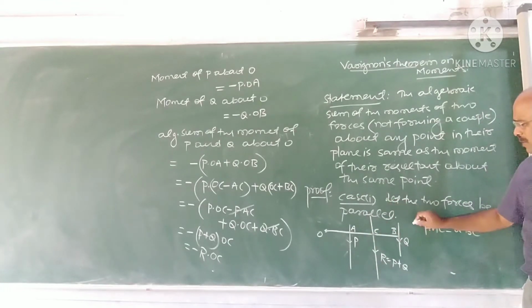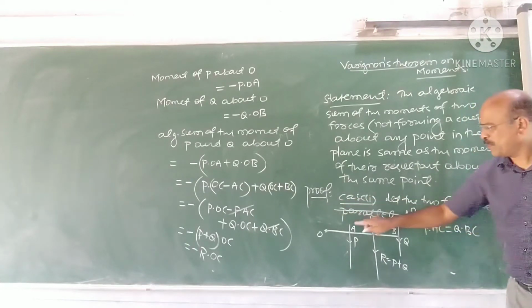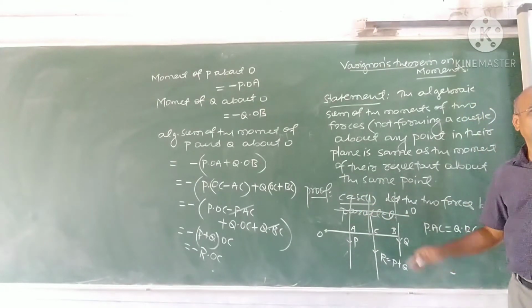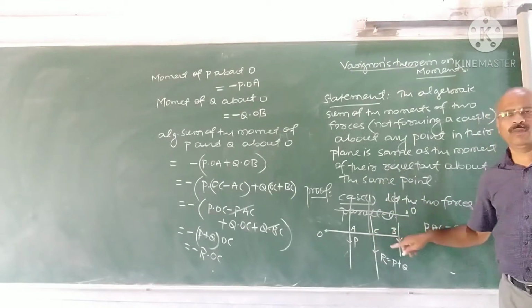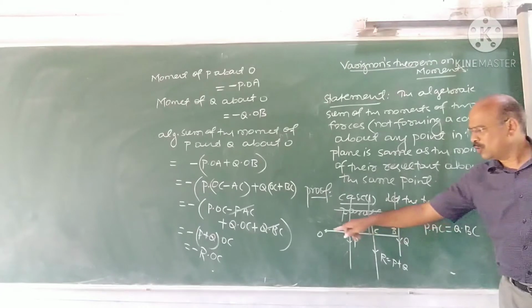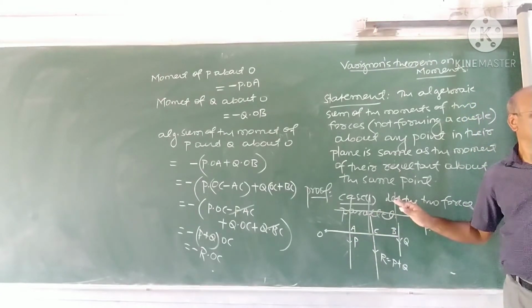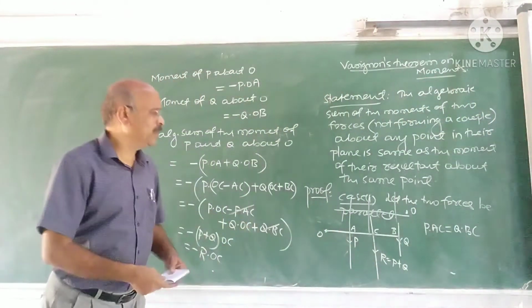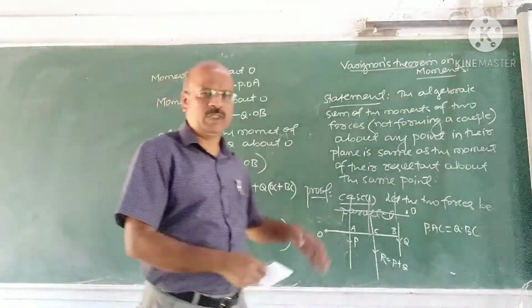Now, suppose P and Q are unlike parallel, then also we can prove this result. If you take O somewhere here, suppose this is O, then what happens? You have to draw a line through O perpendicular to the line of action of the forces. And using the same method, you will get the algebraic sum of the moments of P and Q about O is the same as the moment of R about O. This is the first case. The second case is where the lines of action may be intersecting. First you take this, proof of this.